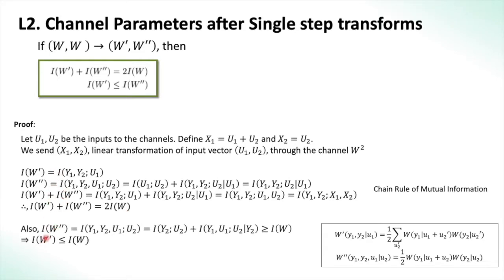Proving the next inequality, we have I of W double prime equal to I of y1, y2, u1 and u2 as shown earlier. Again using the chain rule of mutual information, we rewrite this as I of y2 and u2 plus some other conditional mutual information. But u2 is exactly x2, and I of y2 and u2 is actually I of W, and the other term is positive, so we have this inequality. Using the first result, we also immediately have that I of W prime is less than I of W. We can already see some kind of polarization happening here. Starting from two channels W, we produced two channels W prime and W double prime. One has greater capacity than W and one has lesser capacity than W. So we are going towards a polarizing treatment.